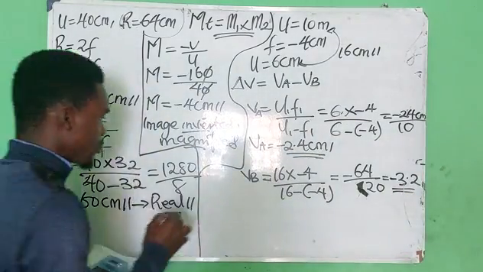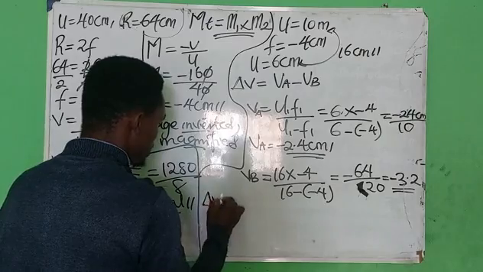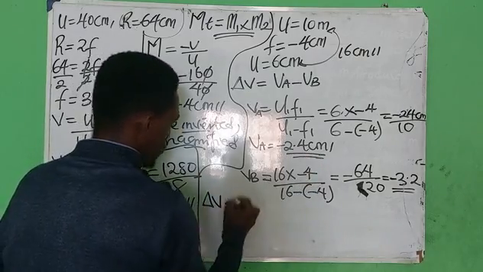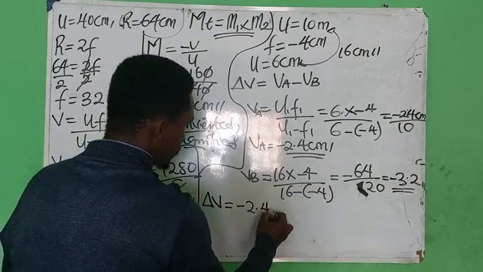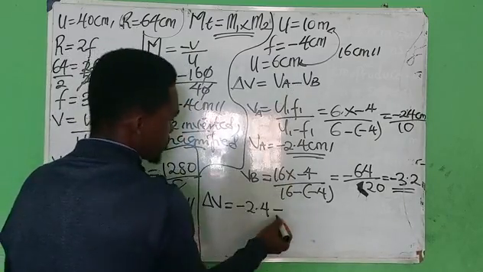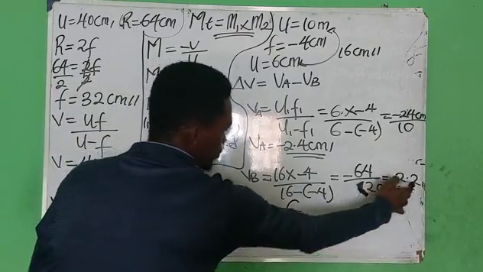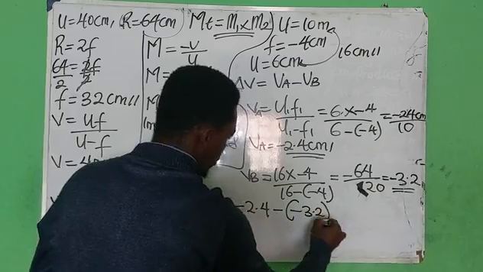Therefore, the final answer becomes change in image distance equals minus 2.4 minus open bracket minus 3.2.